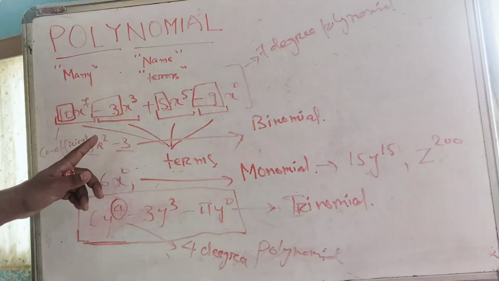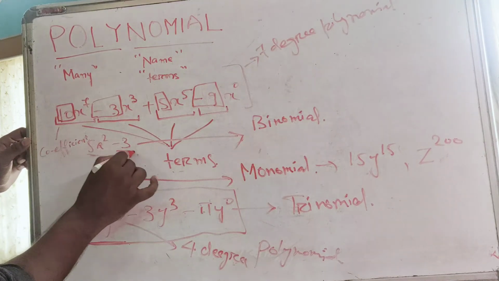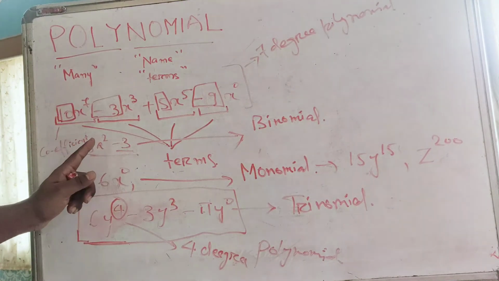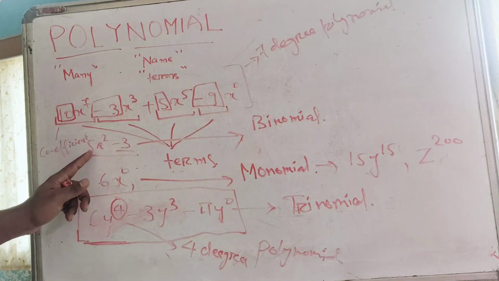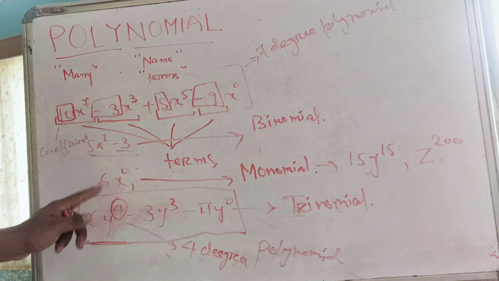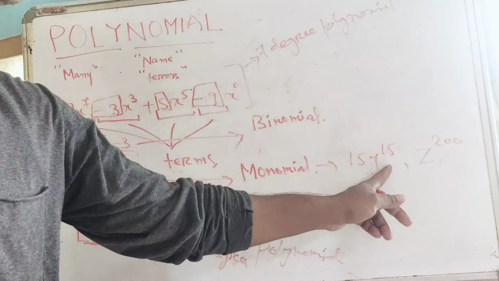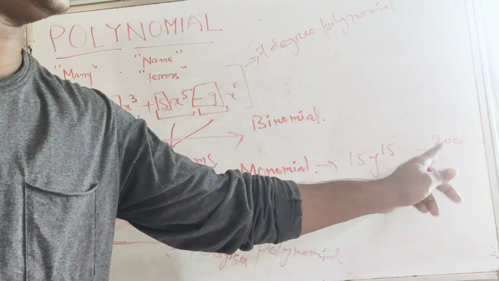Likewise, this entire polynomial has 2 as the highest power. So this is a second degree polynomial. This is a 0 degree polynomial. Okay. This is a 15 degree polynomial, and this is a 200 degree polynomial.